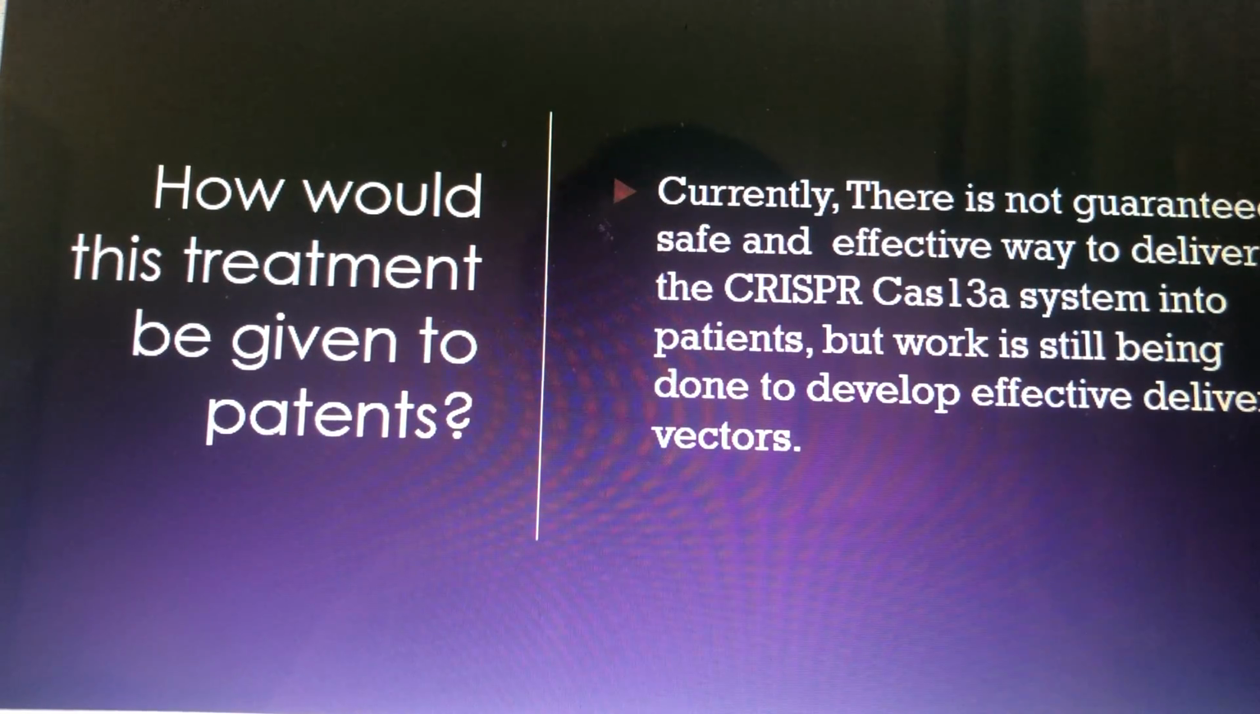How would this treatment be given to patients? Is another thing you might be thinking. The people who designed this treatment did not have a guaranteed safe way to distribute this to people because it's actually quite complicated in how to get this CRISPR-Cas system into the cells of a person.